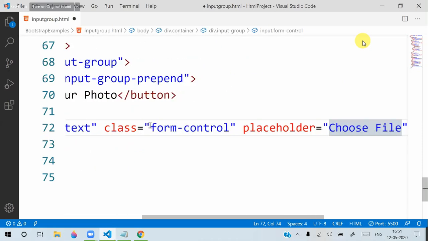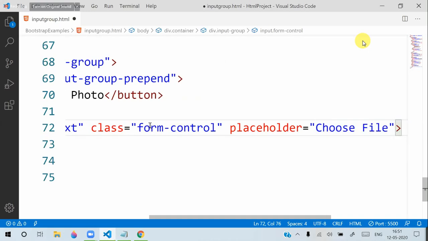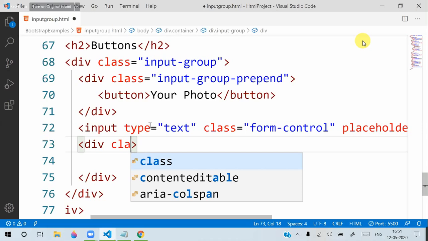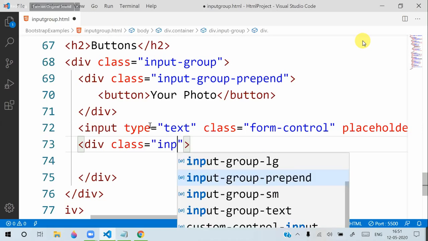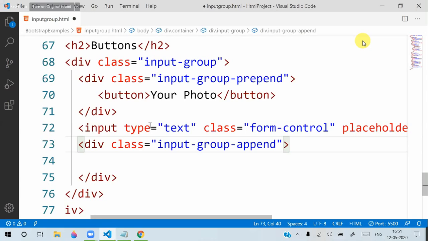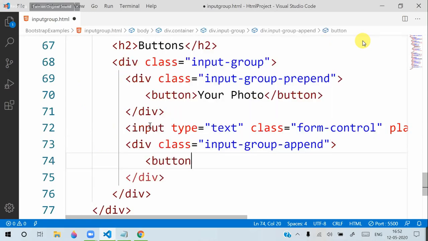Beside that I will use another div with the class input group append, and here again we will keep a button and say upload. Upload is the button. This is not about functionality, just design is important for us.